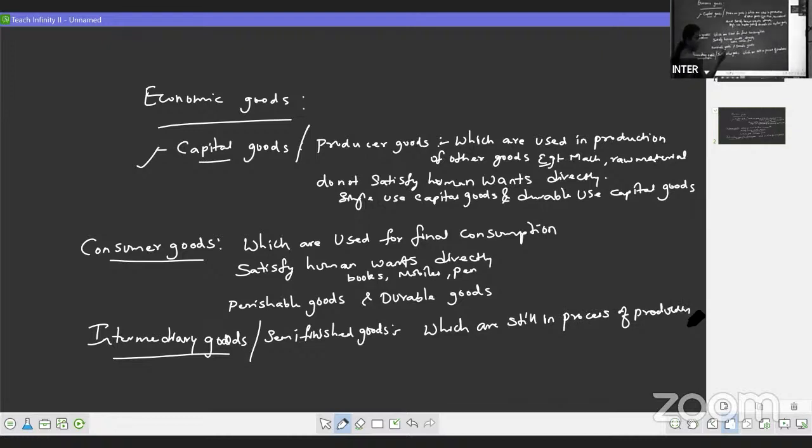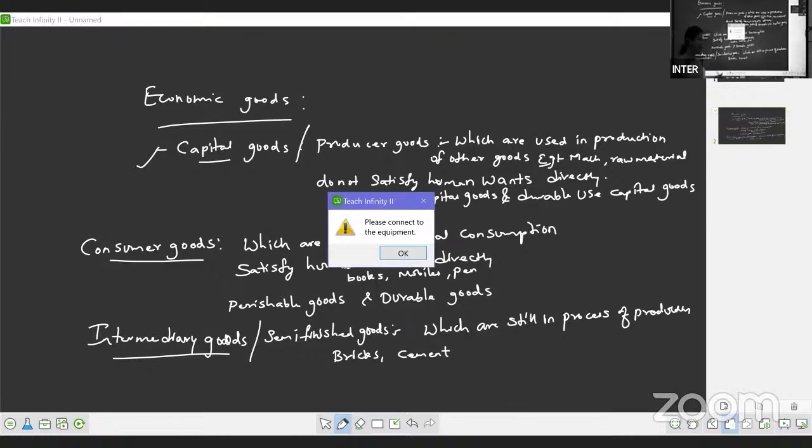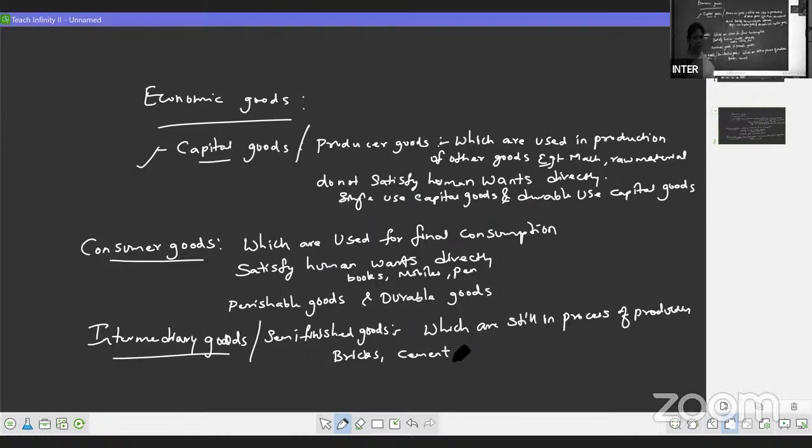These are finished goods to the producer, but they are not finished to the consumers. Still in the process of production. For example, we can take bricks, cement, because they are finished products for the producer, meaning they are produced in the industry. But when we take them, they will not be useful to us. We cannot use them directly. What we have to do is construct a building. In that, we use these bricks and cement. So these goods are called intermediary goods.